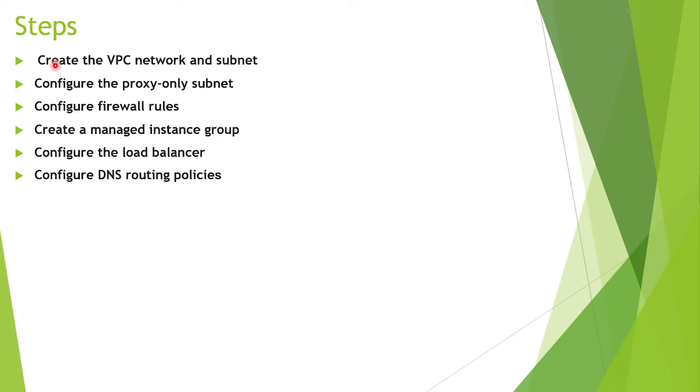So these are our steps. First of all, we create the VPC network and subnet, which I already have, but I will show you what options we have. Then we will configure the proxy only subnet. We will configure firewall rules. We will create a managed instance group. We will configure the load balancer, and at last we will configure the DNS routing policies. So let's go to the console and start that demo.